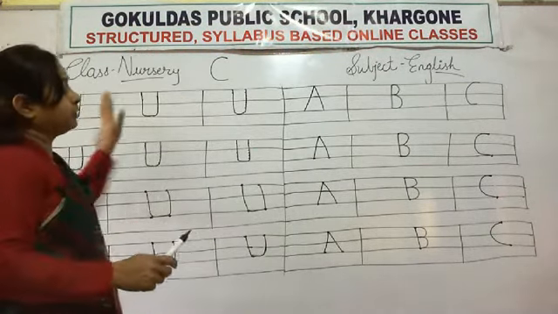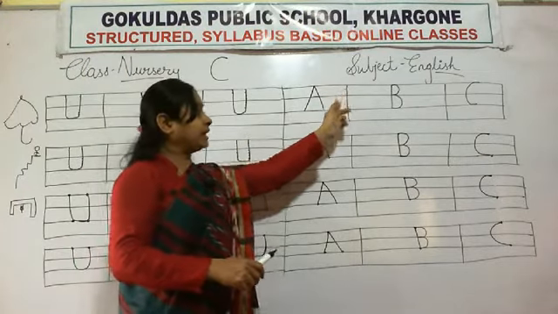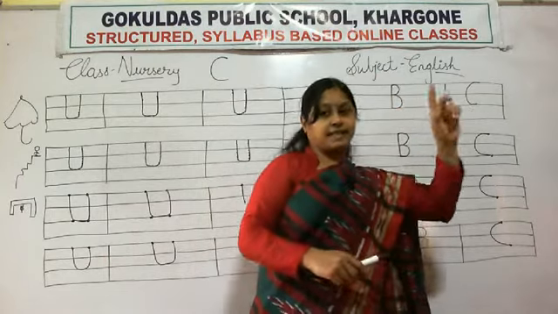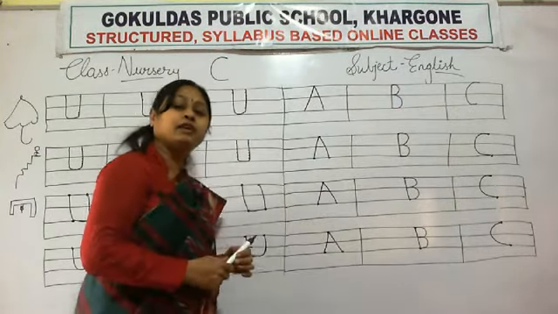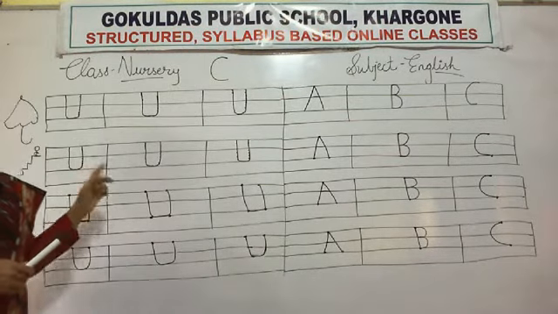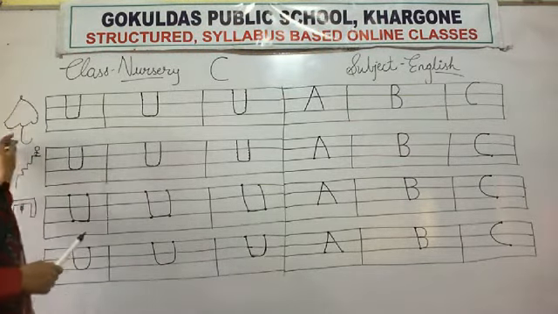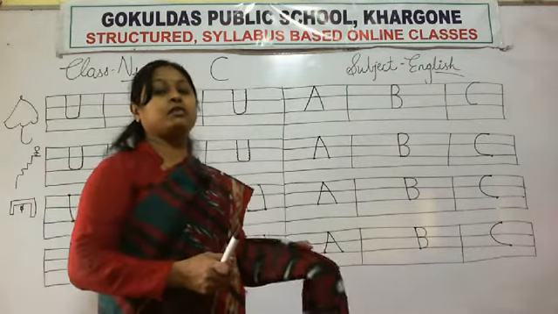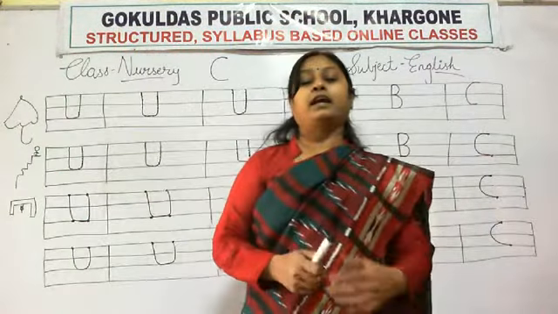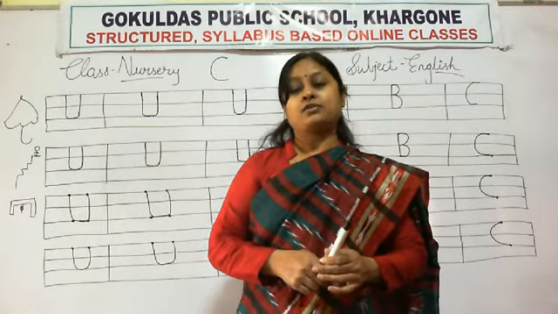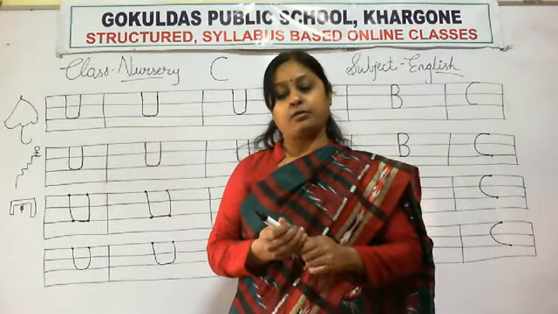So do practice at your home. Letter A, B, C. Say and write. And this is letter U. You have to say and write. U for umbrella, up, under, uniform. We wear uniform when we go to school. Yes, it's uniform. And unicorn, unicycle. Okay. So practice this letter at your home.